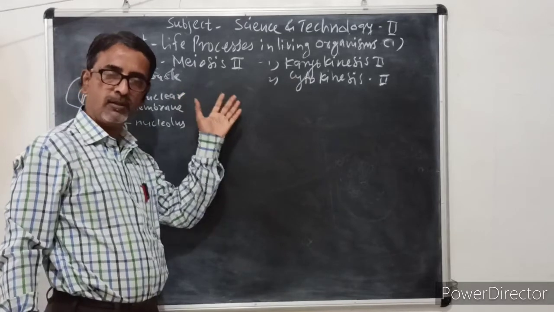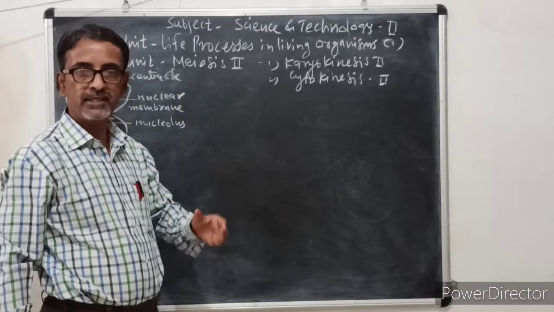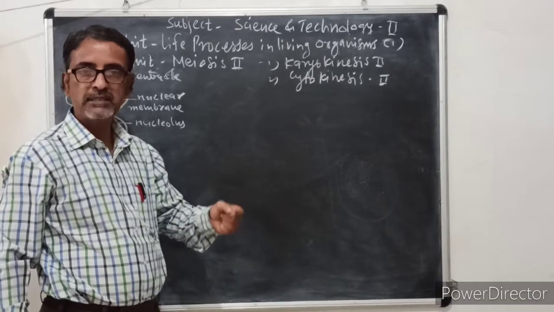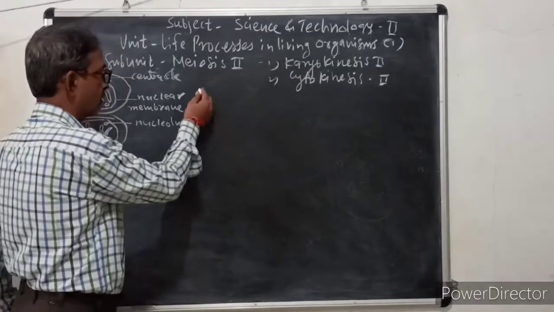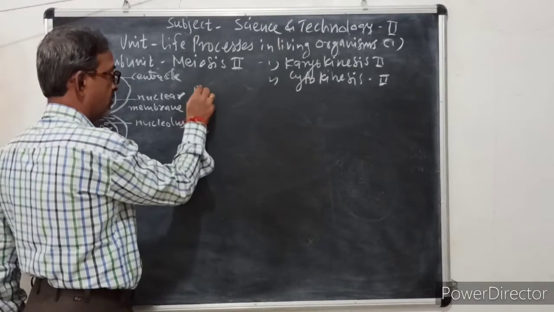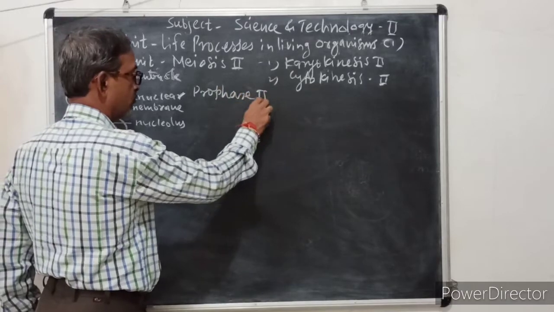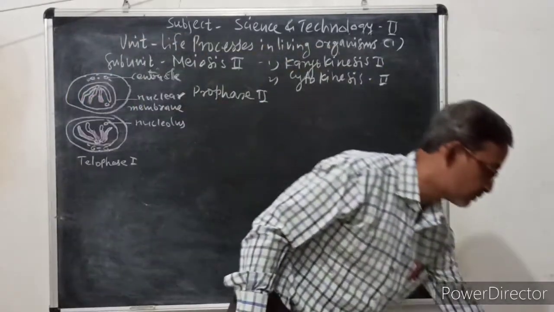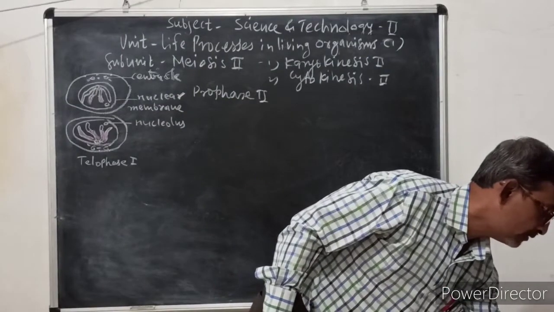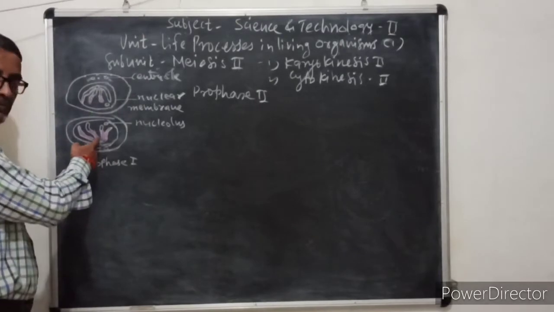So all the phases of meiosis 2 are the same as those of mitosis, that is prophase, metaphase, anaphase, telophase. But the headings are, the first heading is prophase 2. Now what are the changes that take place in prophase 2? We shall see. Now already here two daughter cells are formed.